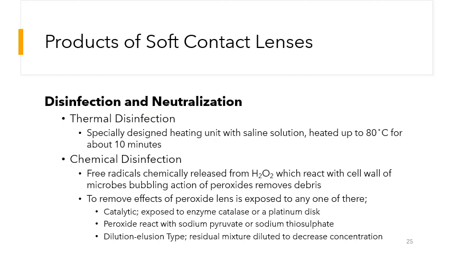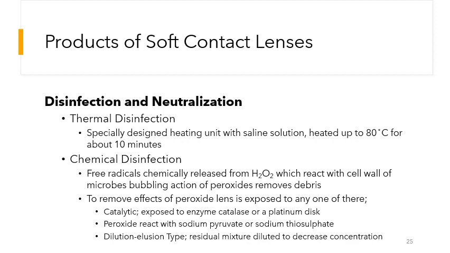Finally, in the products of soft contact lenses, we have the disinfection and neutralization products. These products kill the microbes that are present on the soft contact lenses. There are two types of methods adopted for disinfection and neutralization. Number one is thermal disinfection, in which we heat the contact lenses in a saline solution up to a temperature of 80 degrees centigrade for about 10 minutes.